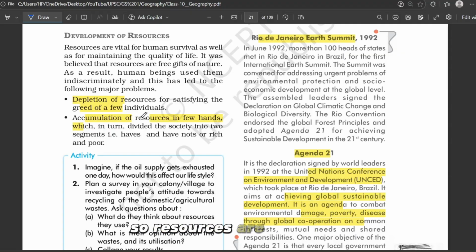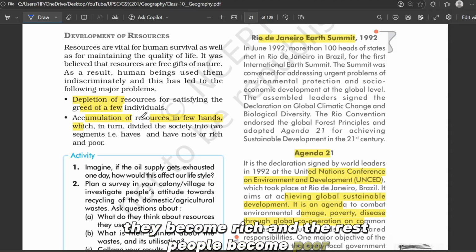So resources are not only an economic topic, they are also an environmental topic, a social topic and even a moral topic. There is another serious problem, that is inequality. When some individuals or countries grab more resources, they become rich and the rest of the people become poor.